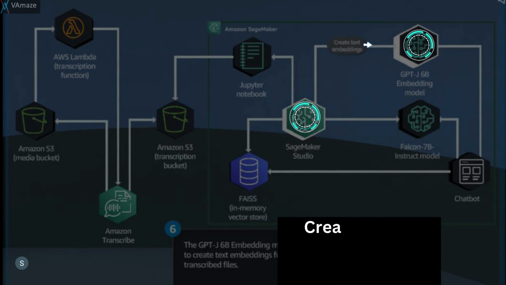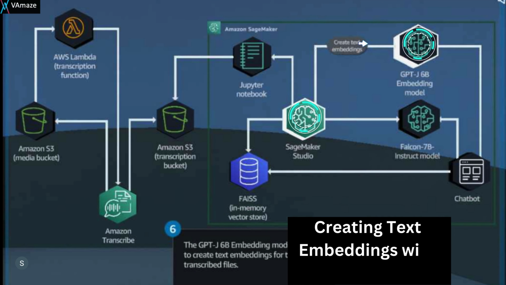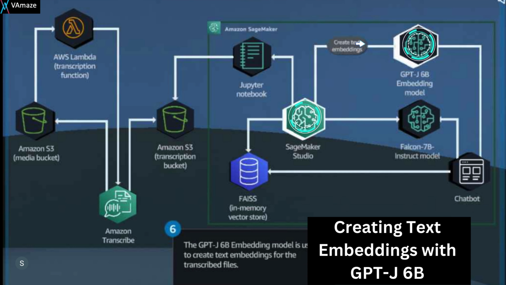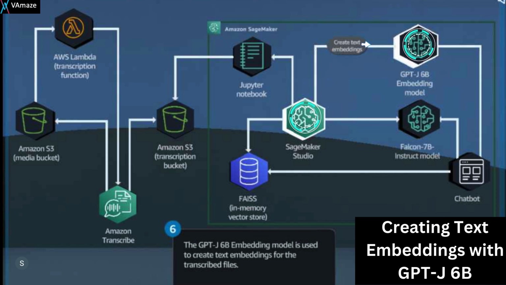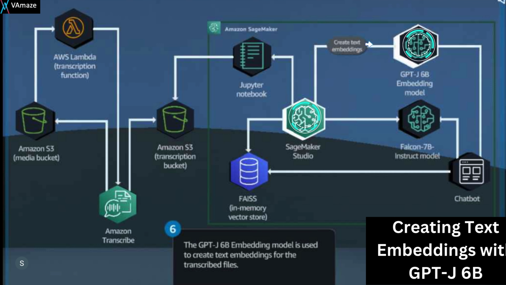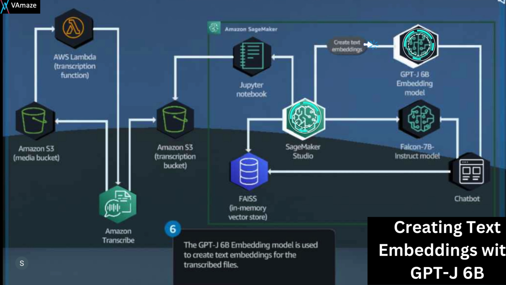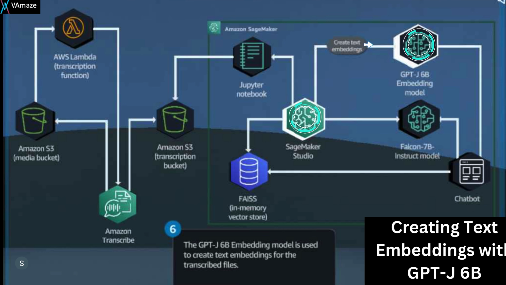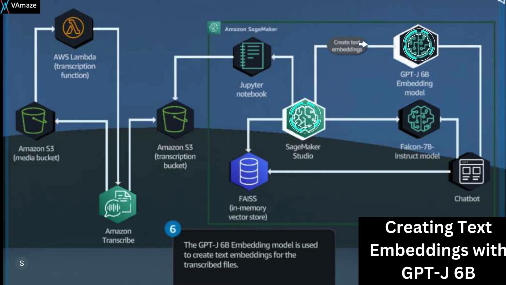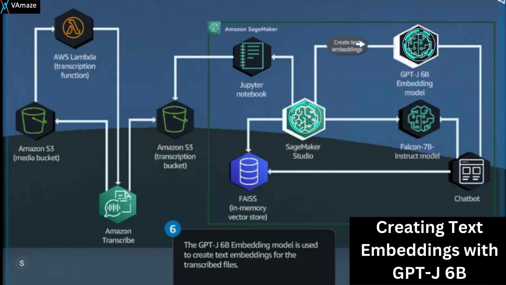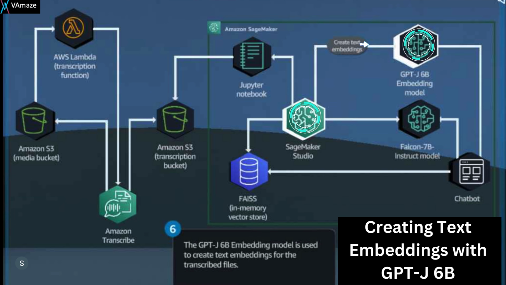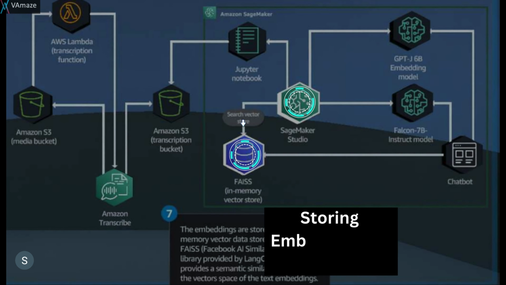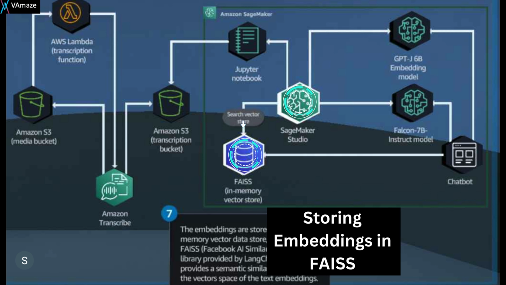So in this slide, we'll be focusing on how to create the embedding with the GPT-J-6B model. In the solution, the GPT-J-6B embedding model plays a crucial role in creating vector representations of the transcribed text. This embedding captures the semantic meaning and relationship between the words in the text, enabling the chatbot to effectively understand and process the information. The embeddings are then stored in the FAISS in-memory vector store, which allows efficient retrieval and comparison. So let's look at how to store this embedding in FAISS.